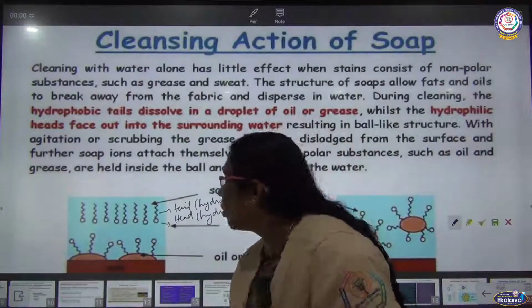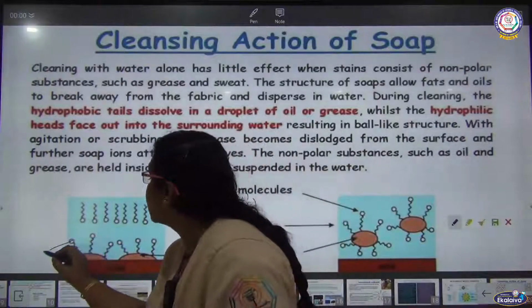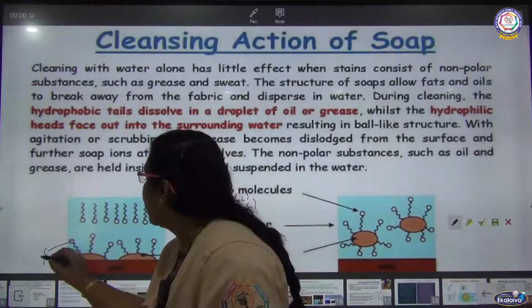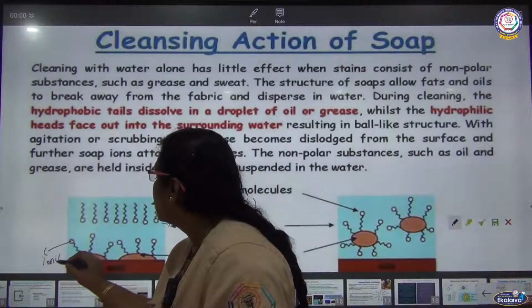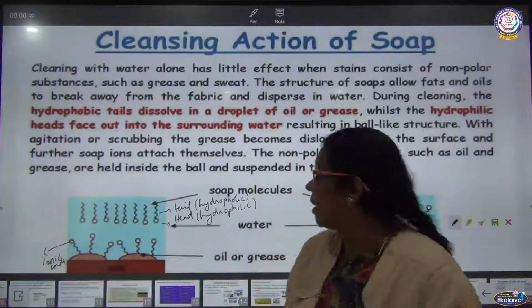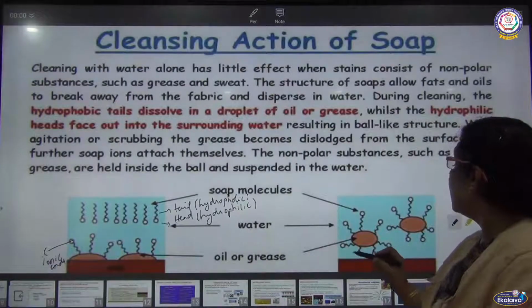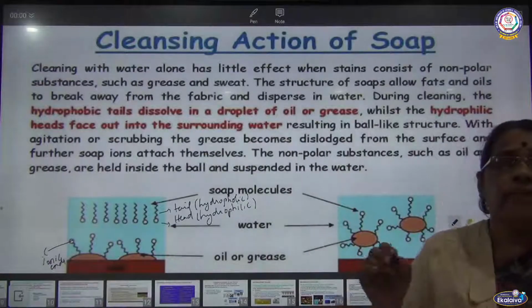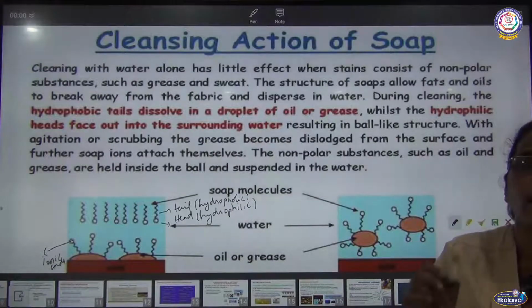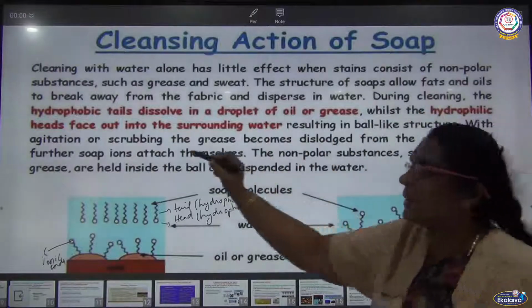So the hydrophilic part, you see, they are the ball-like structures, the ionic ends, is it not? They are closer towards the water, and the hydrocarbon ends are away from the water. Here we have oil or grease-like structures, because usually the dirt we get can be oily dirt or greasy dirt. The structure of soaps allows it to act on fats and oils.